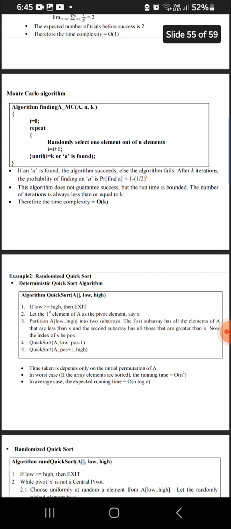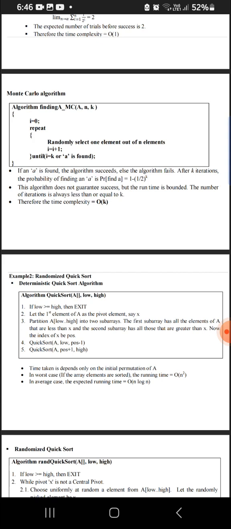So if A is found, the algorithm succeeds, else the algorithm fails. After k iterations, the probability of not finding A in k iterations is 1/2 raised to k. So the probability of finding A is 1 minus (1/2) the whole raised to k. The algorithm does not guarantee success but the runtime is bound. That is, runtime is deterministic.